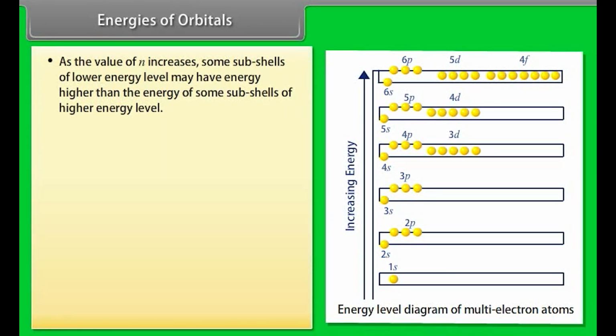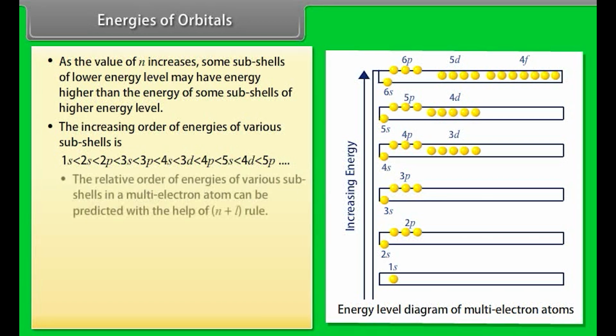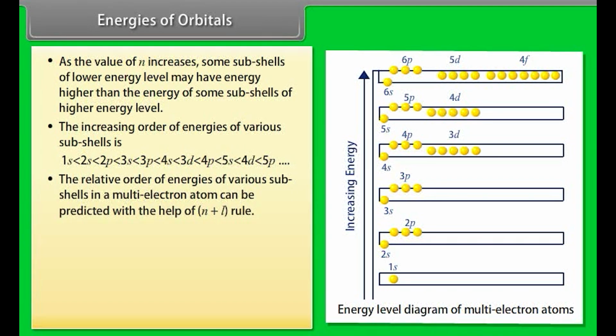Number 3. As the value of n increases, some subshells of a lower energy level may have energy higher than the energy of some subshells of a higher energy level. Number 4. The increasing order of energies of various subshells is: The relative order of energies of various subshells in a multi-electron atom can be predicted with the help of the n plus l rule.